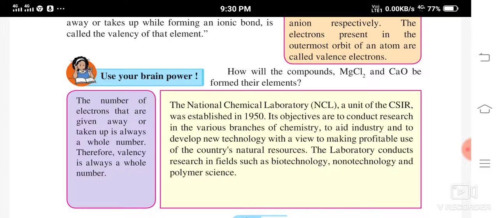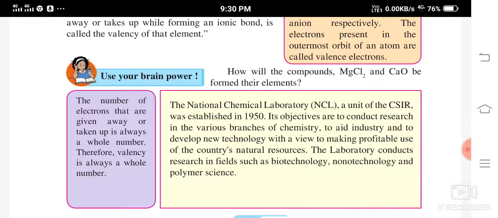Then, as I told you in the case of sodium chloride, how one electron was transferred, just like that you are going to draw the structure of magnesium chloride and calcium oxide and send it to me.